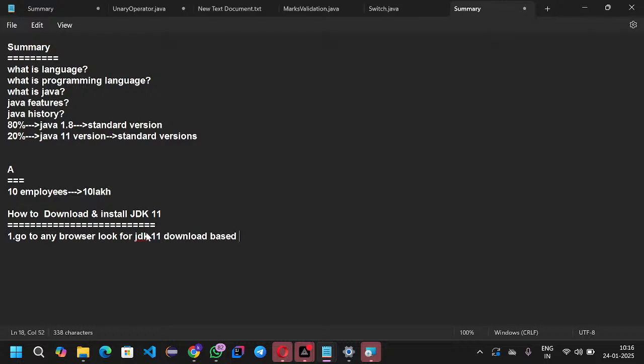Based on your system configuration, download the JDK 11 software.